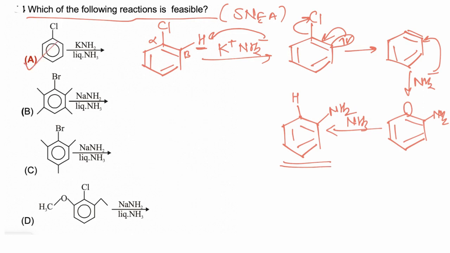While in the other reaction beta hydrogen is not present, and due to lack of beta hydrogen the reaction is not feasible. In this molecule also beta hydrogen is not present, so this reaction is also not feasible. In all other options, since beta hydrogen is not present, the reaction is not possible. So the only feasible reaction is in case of A, and hence the correct answer is A.